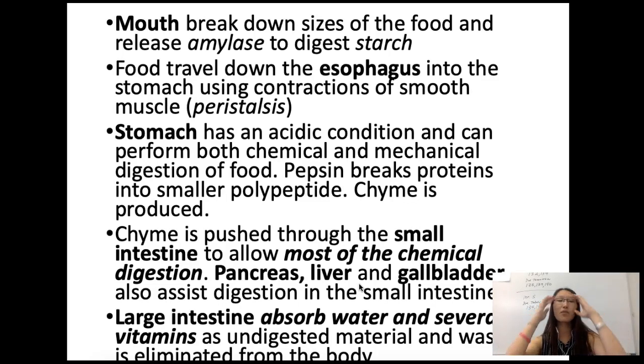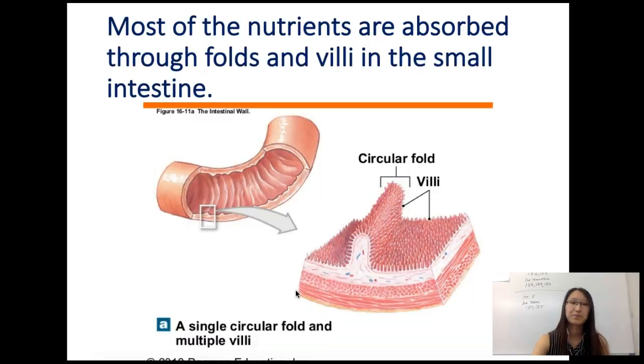So make sure you don't memorize all these steps. Think about what makes sense, right? We start from the mouth, and then the next one has to be a tube of some sort, so that's our esophagus, and then the next one, the stomach, and then we have small and large intestine. And then think about what can happen at each one of those steps. Take a look at this one more time. So ask yourself these questions. What kind of digestion is done at the mouth? What kind of digestion is done at the stomach or at any of these places, right? And you can also ask yourself, what are the places in your body that do chemical digestion, and what are the places that do mechanical digestion?